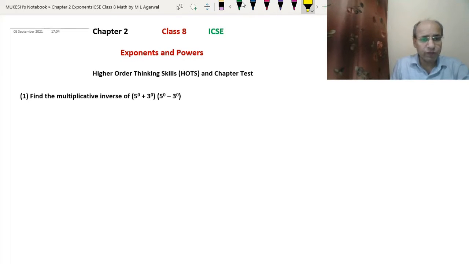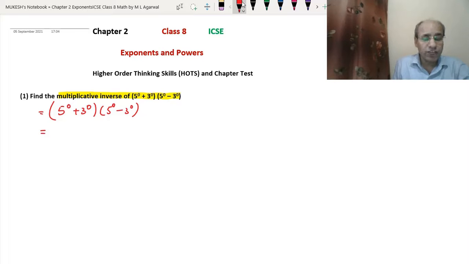In this we have to find the multiplicative inverse of (5 to power 0 plus 3 to power 0) into (5 to power 0 minus 3 to power 0). So we have the question (5^0 + 3^0) and in another bracket (5^0 - 3^0).